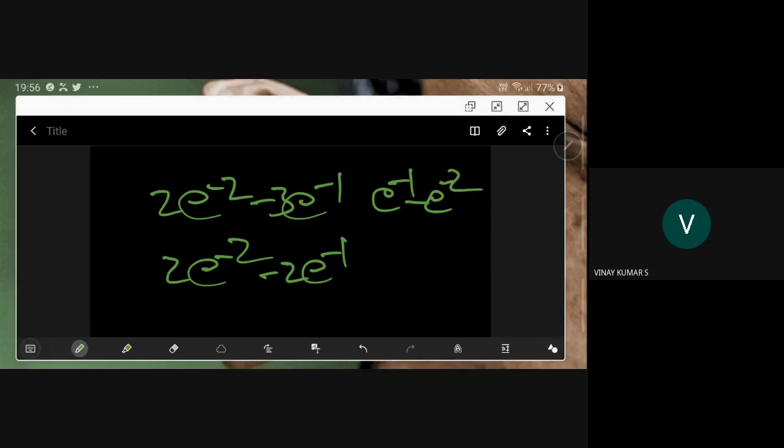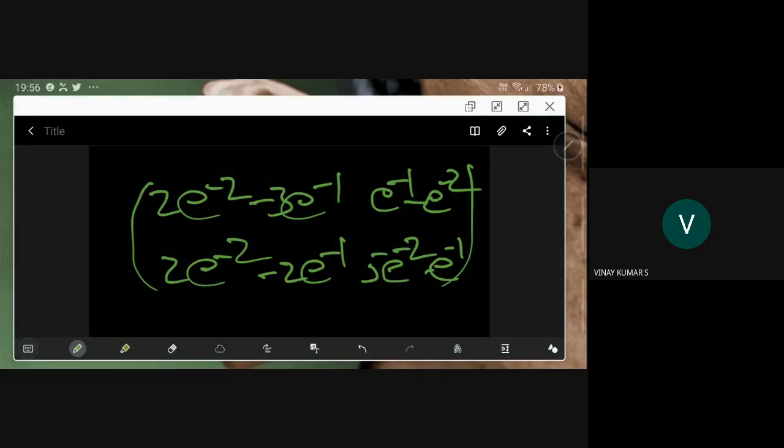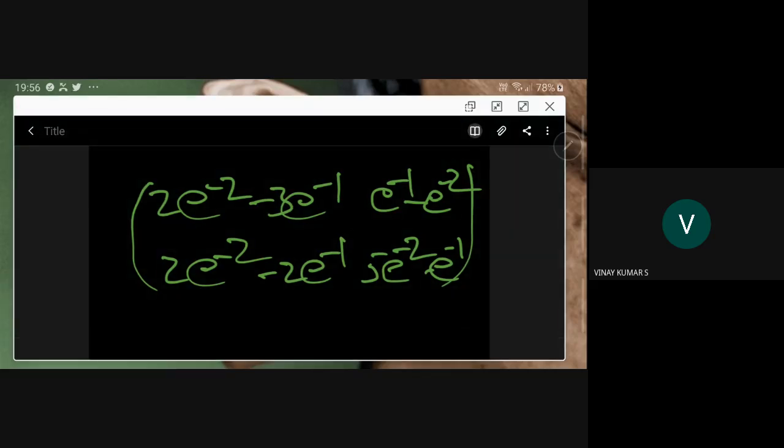Another possible answer he has given is 5e power minus 2, minus e power minus 1. Likewise, he is changing the values inside. But how to get to this one? That is the question.